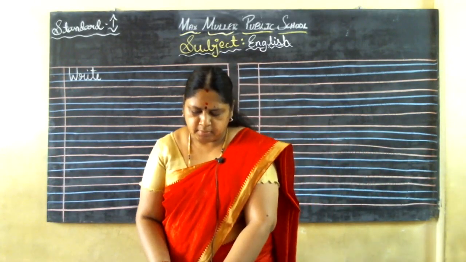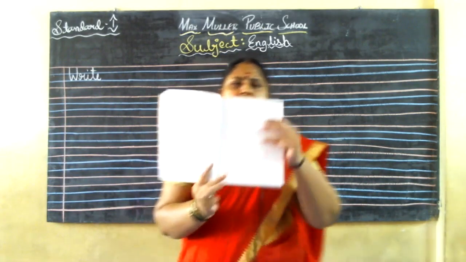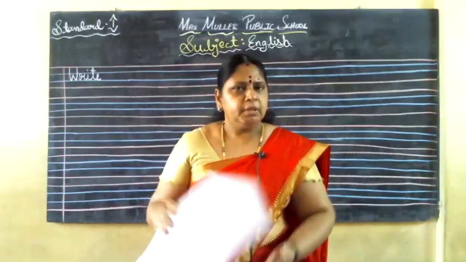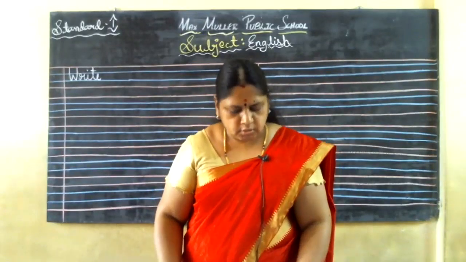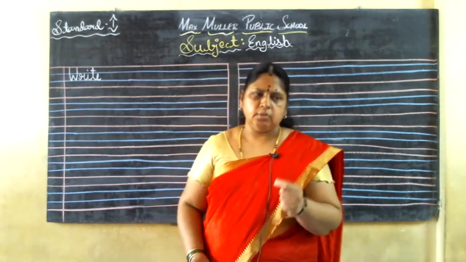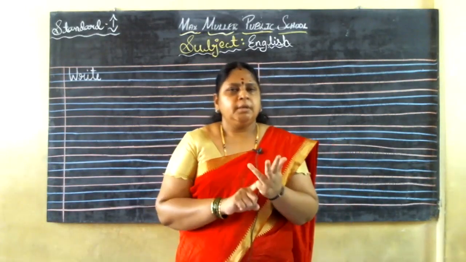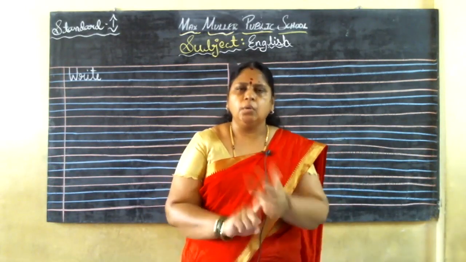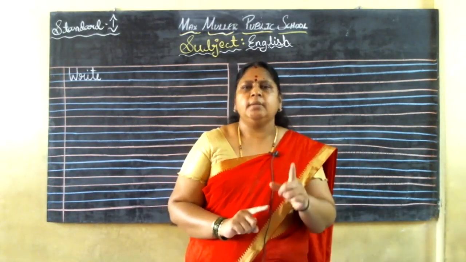I'll show you in the camera. Don't use this book, children. This is for your classwork. We'll be giving you the 4-line book, and in that 4-line book you can write, children. And one more instruction, an announcement: 200 pages for classwork and another 200 pages for your homework, children. That is the 4-line book only.